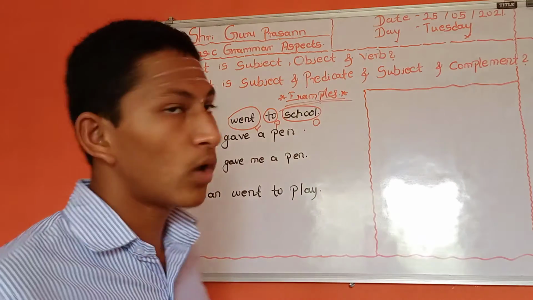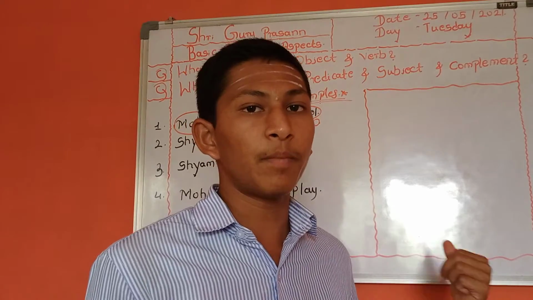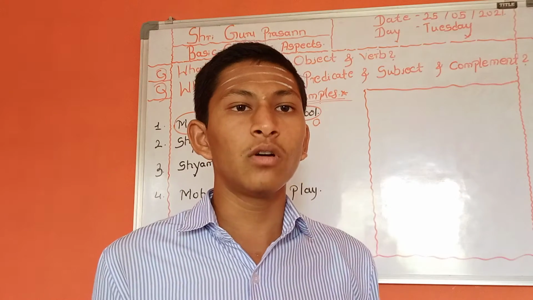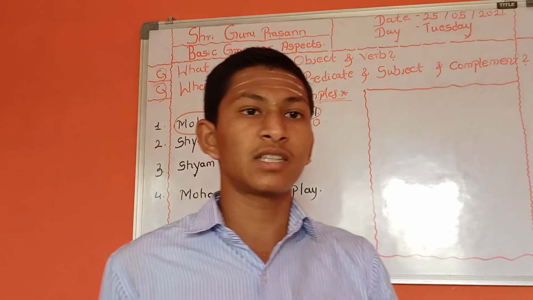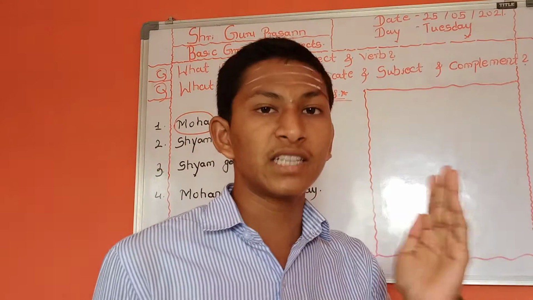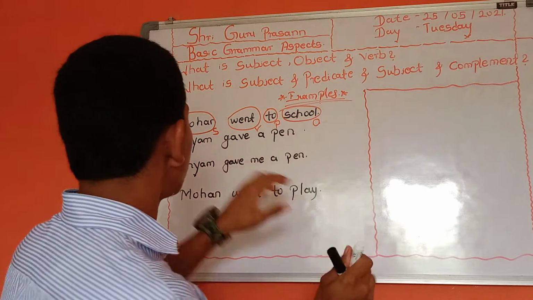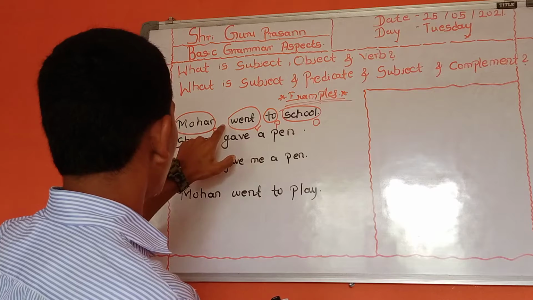And what is verb? I have already told you in our previous video regarding the parts of speech. You can go and check that video. I will give you the link in the description. What is verb? Verb is nothing but action words. In simple definitions, you will remember and realize.